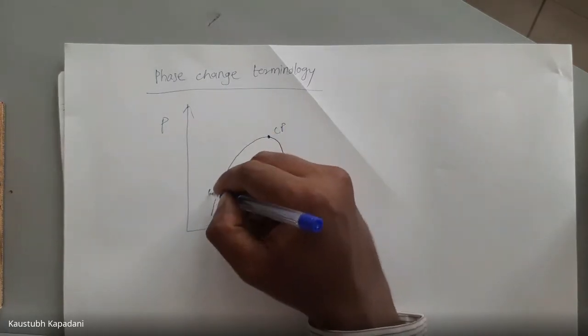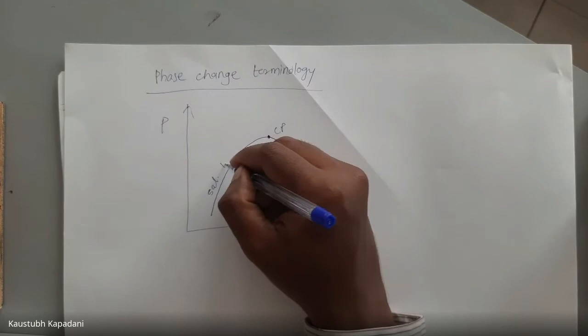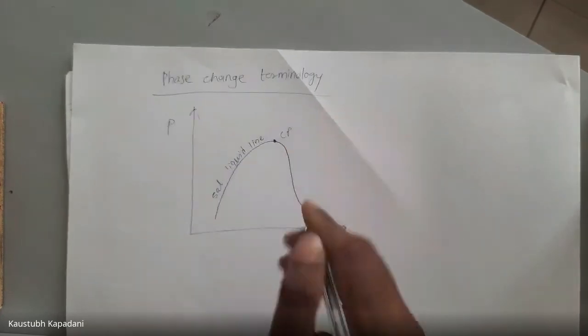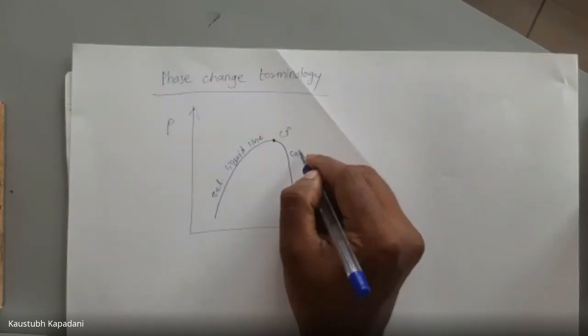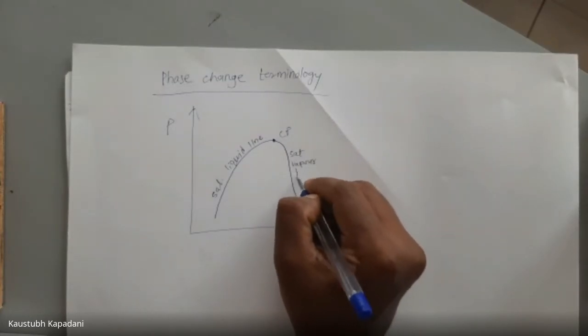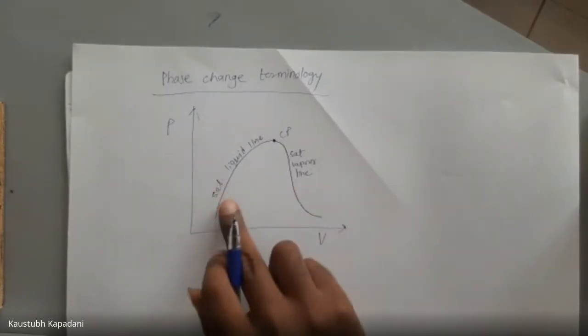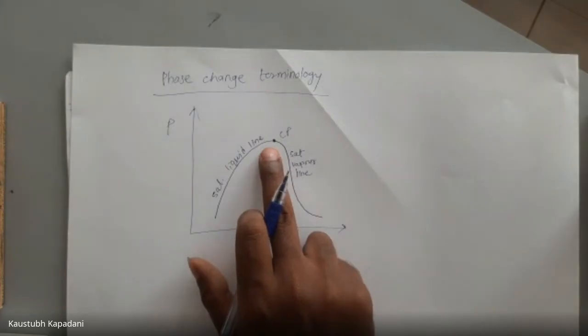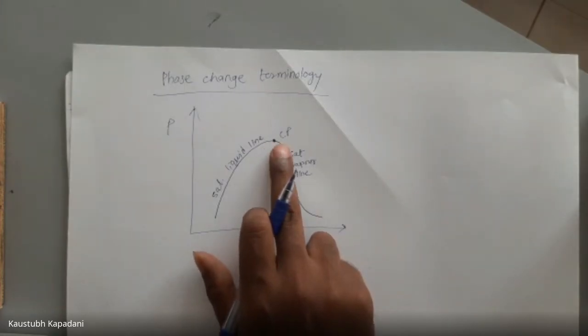This is the saturated liquid line. This is the saturated vapor line. And where this saturated liquid line and saturated vapor line intersect, that point is nothing but CP, the critical point. Right?